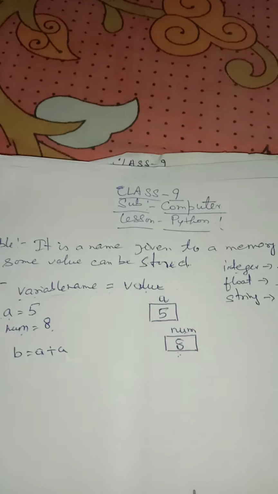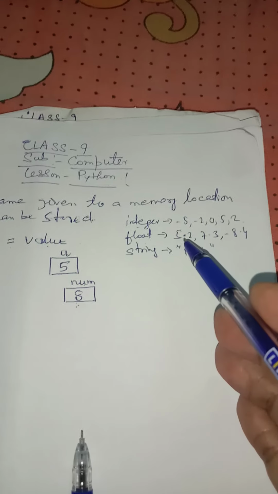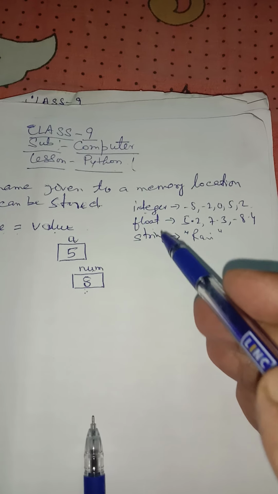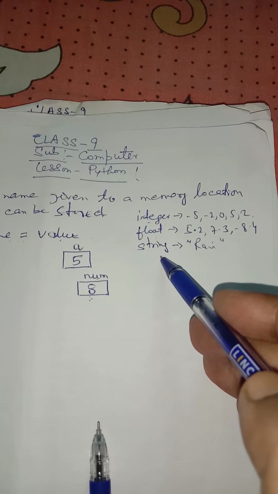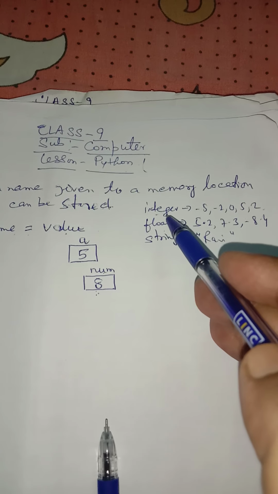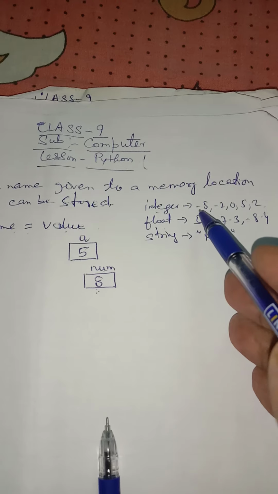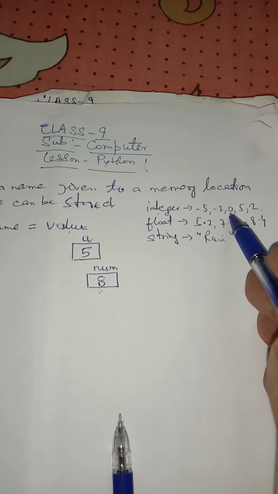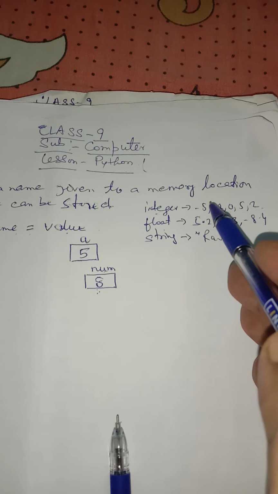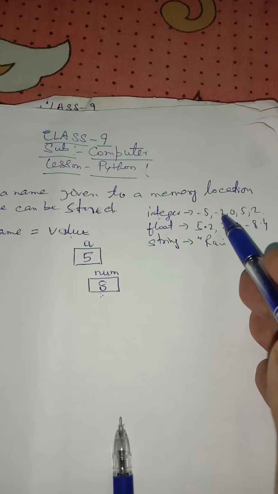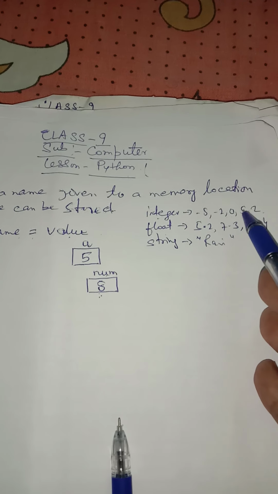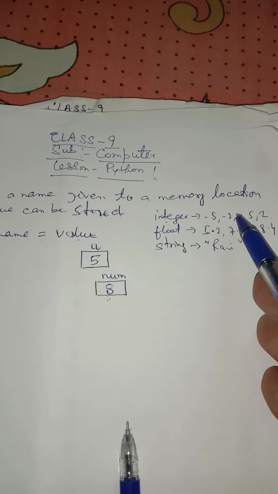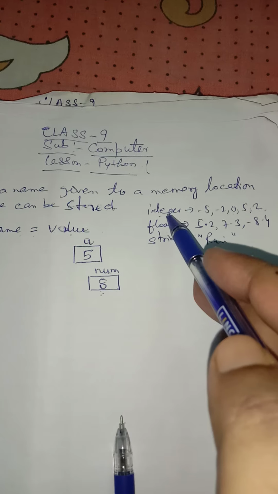Now what type of values can be stored? The values that can be stored over here are integer, float, and string. Now what is integer? All of you must know the integer. All negative and positive values including the 0 are known as integer. All negative like -5, -2, these are the negative values. 0, 5 and 2, these are the positive values.